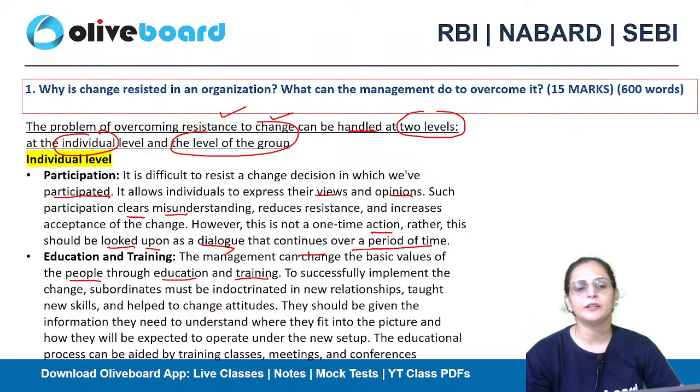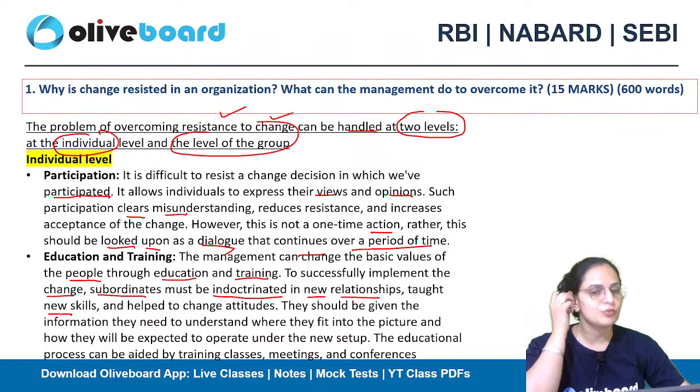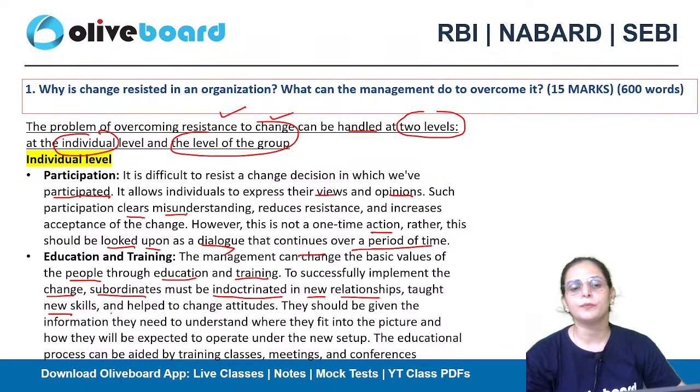To successfully implement the change, subordinates must be indoctrinated in new relationships, taught the new skills needed, and helped to change attitudes. They should be given the information they need to understand where they fit into the picture and how they will be expected to operate under the new setup.